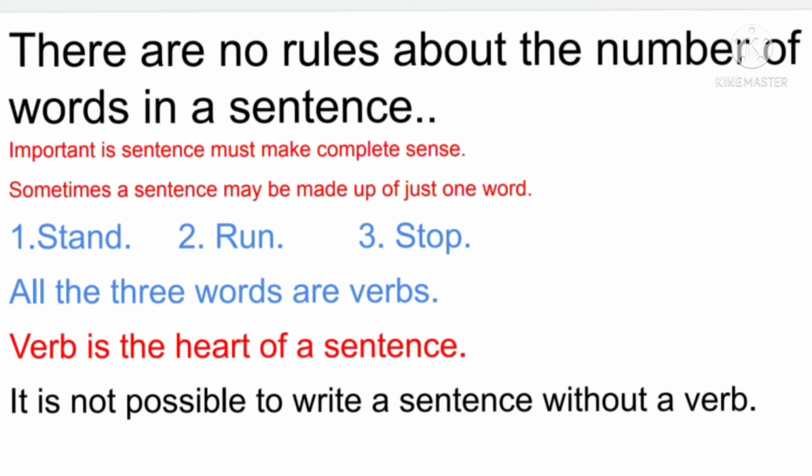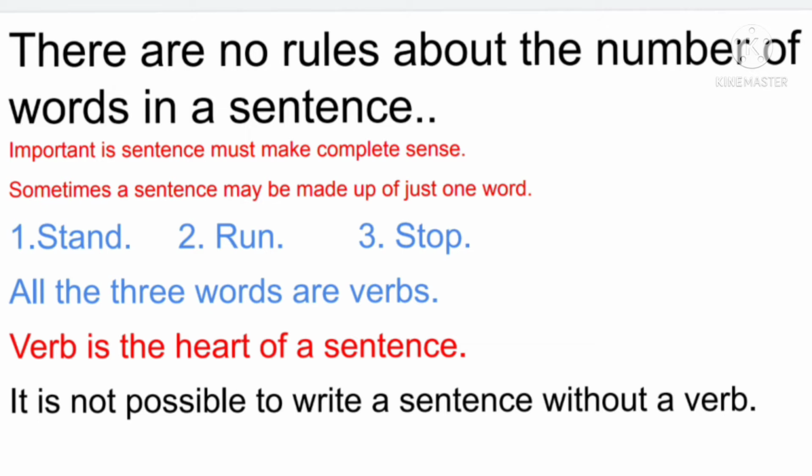Okay. If I say run, that single word is enough to tell you what I want you to do, because a single word also makes sense. So what type of words are those? They are verbs. Like stand, run, stop.